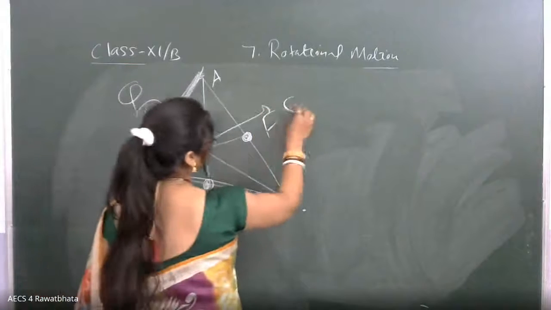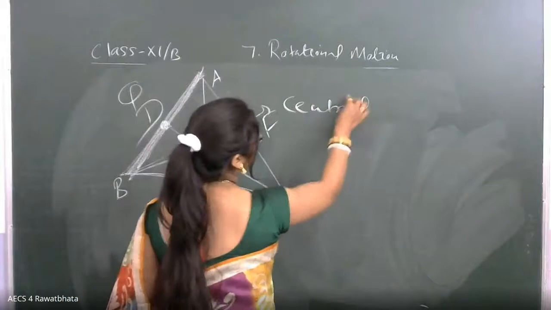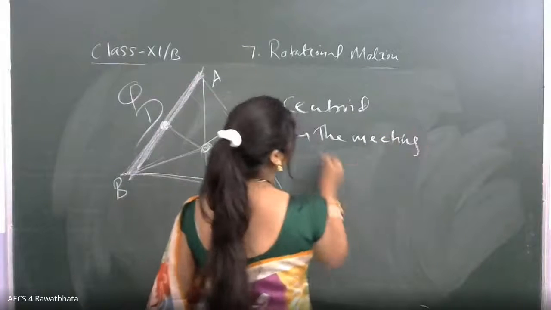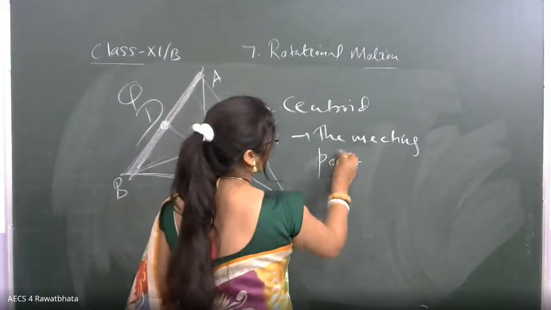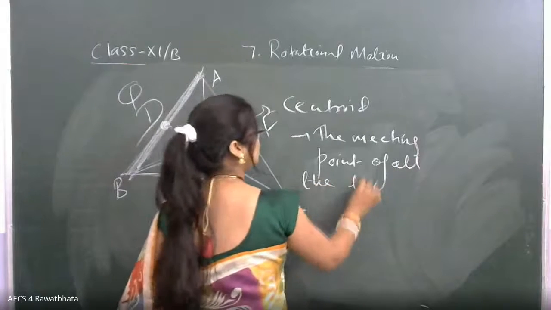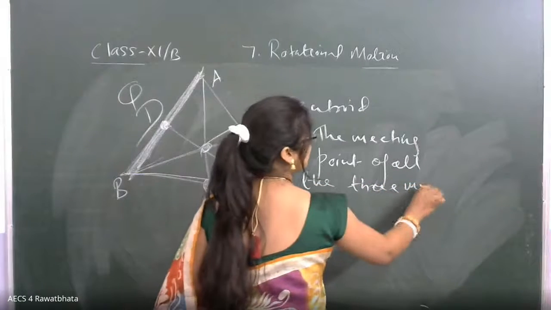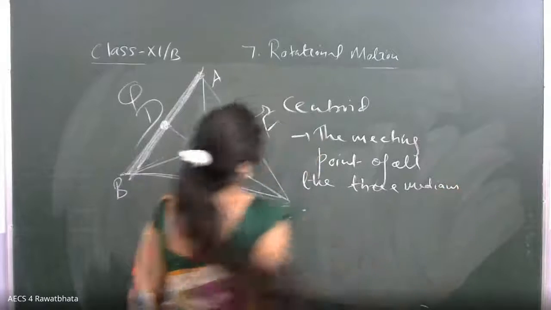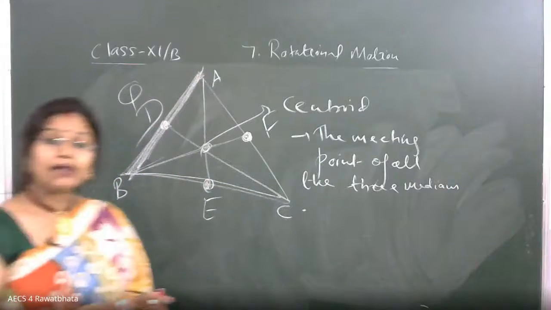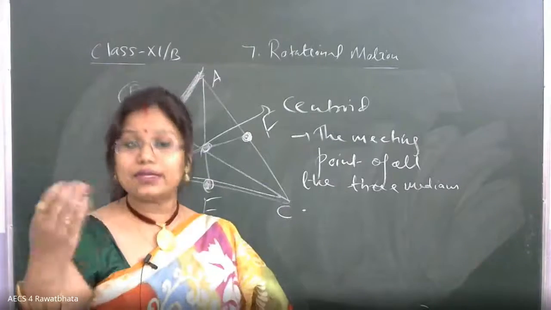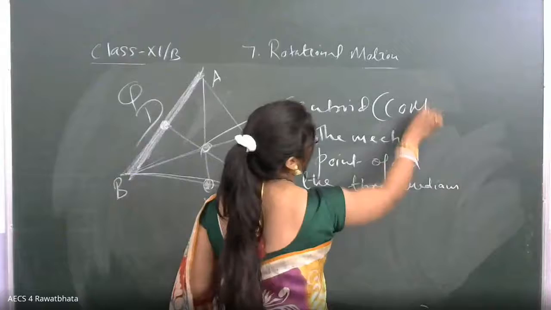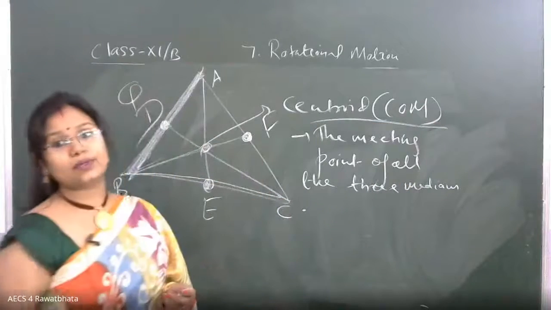So here the centroid is the meeting point, or the intersection point, of all the three medians. And in this case your center of mass will coincide with the centroid, meaning the centroid itself will act as the center of mass, dear. So in this case, it will be the centroid part.